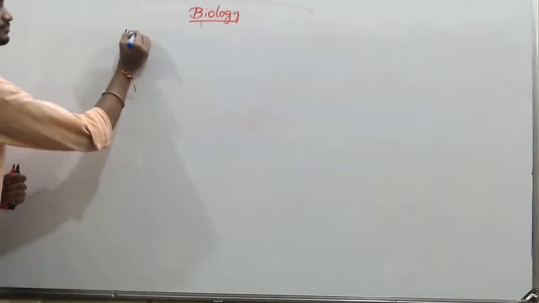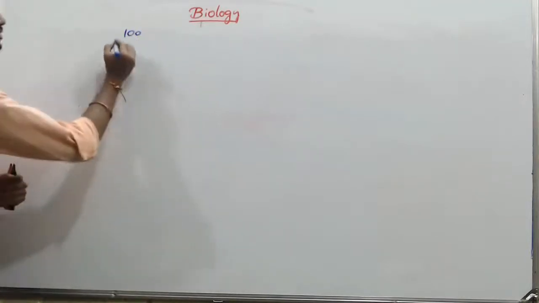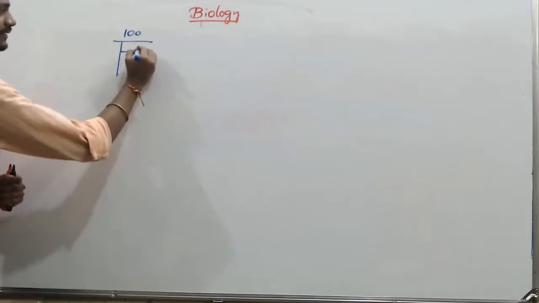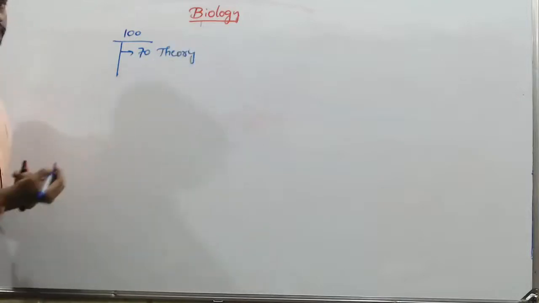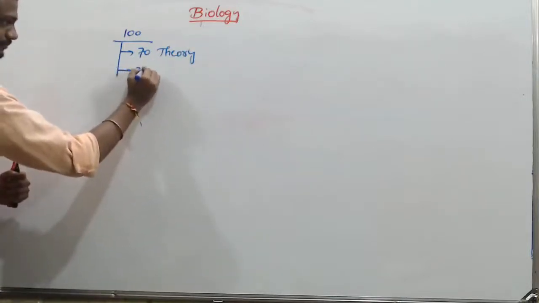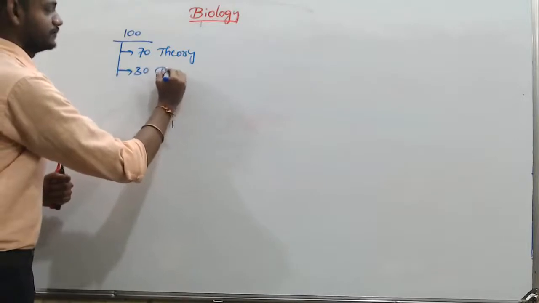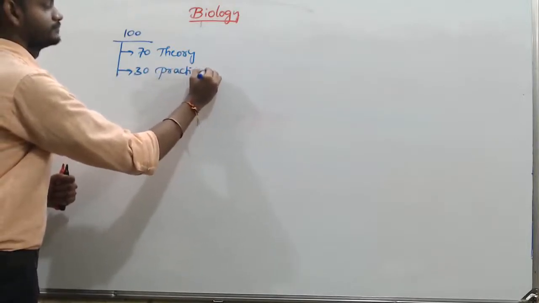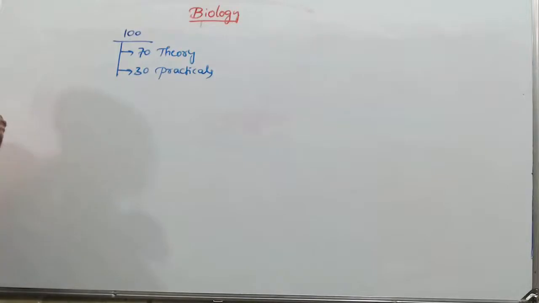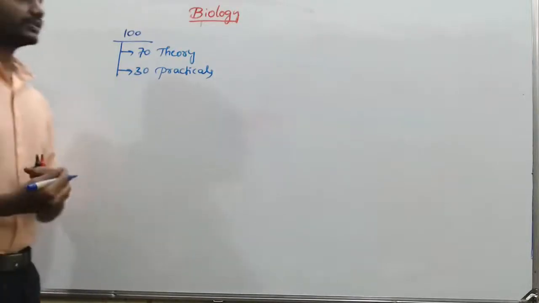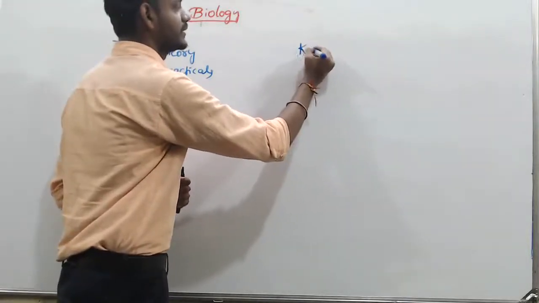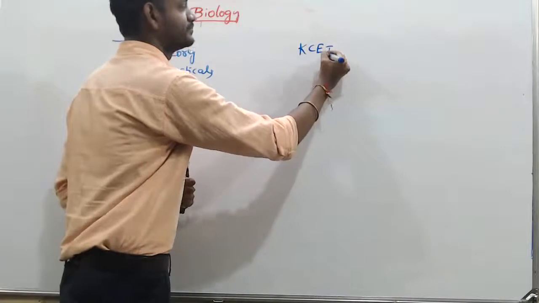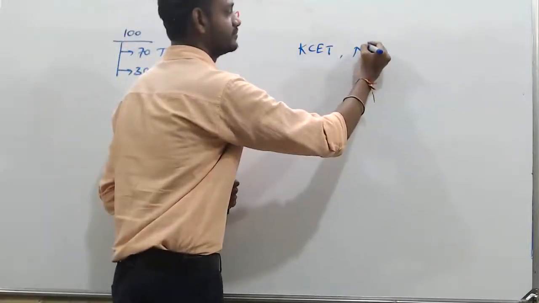The total marks for biology is 100, in which 70 marks are for theory and 30 marks for practicals. In competitive exams with respect to biology, you are going to write KCET and one more, NEET.